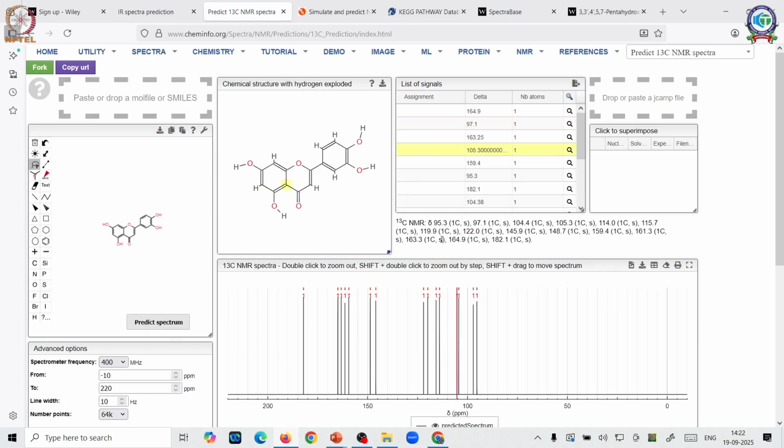So you can see here all the carbons are accounted for. Which carbon and what is the value. So you remember typically your carbonyl comes at 180. So that is how you try to match it. So depending on that, all your C13 values. So now that you have your spectra, you can correlate. You can see whatever I am highlighting here is also simultaneously highlighted as a red line in the spectra below. So you will see the peaks of each of these carbon compounds. It's occurring in sequence.